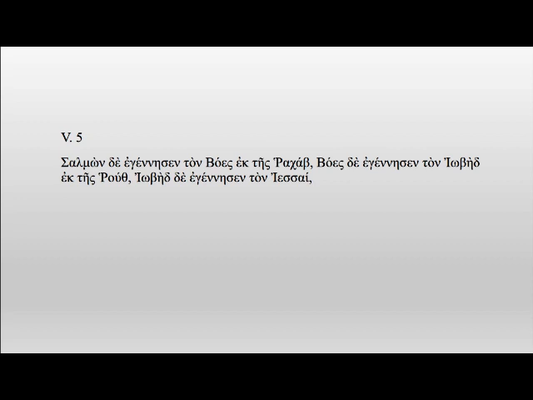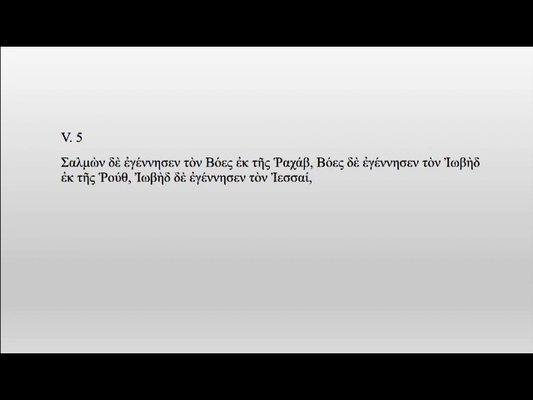Verse 5. Salmon de egennesen ton Boes ek tes Rahab. Boes de egennesen ton Iobed ek tes Ruth. Iobed de egennesen ton Iessai. Salmon, however, gave birth to Boaz by Rahab. Boaz, however, gave birth to Obed by Ruth. Obed, however, gave birth to Jesse.